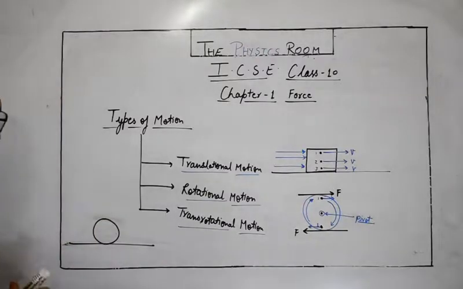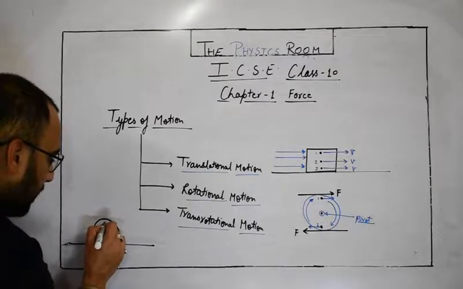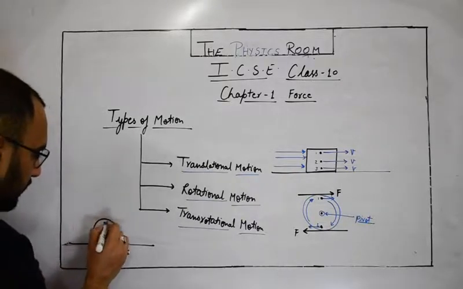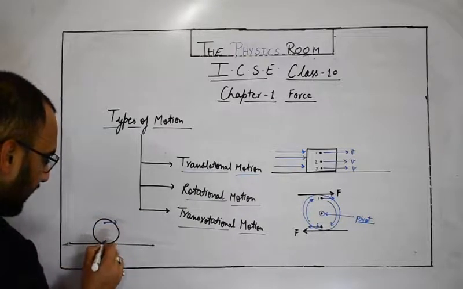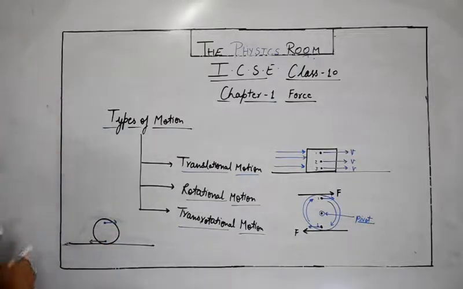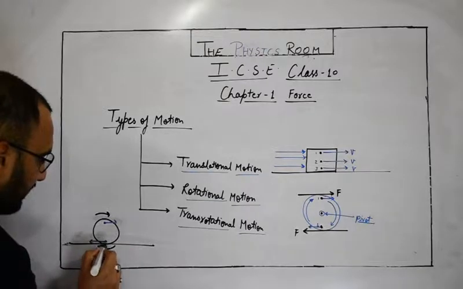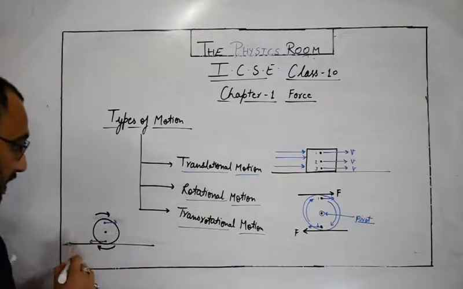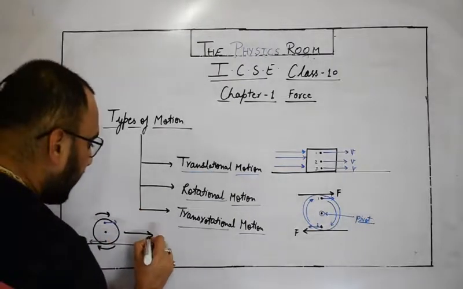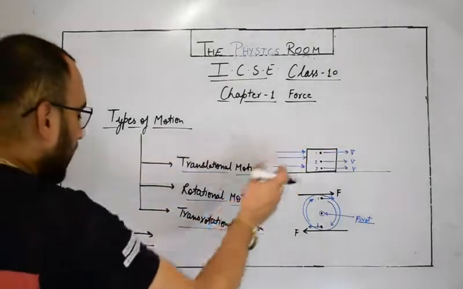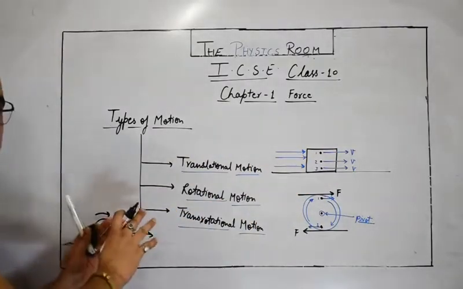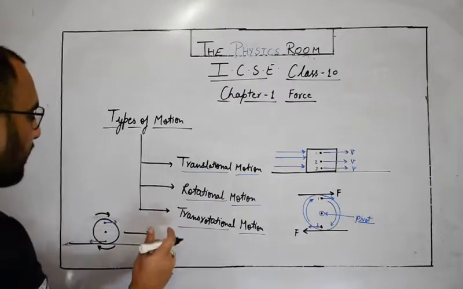So obviously these particles of the ball are moving in opposite directions at a moment. If the ball is moving by rotating about an axis, this, but ultimately the overall ball is moving in a particular direction, like this. Ultimately the entire ball, all the particles lying inside the ball, are moving in a particular direction.